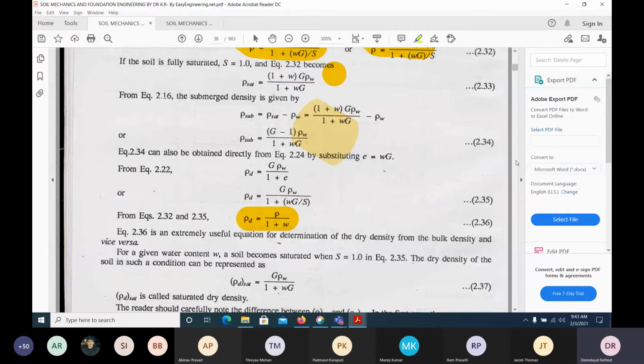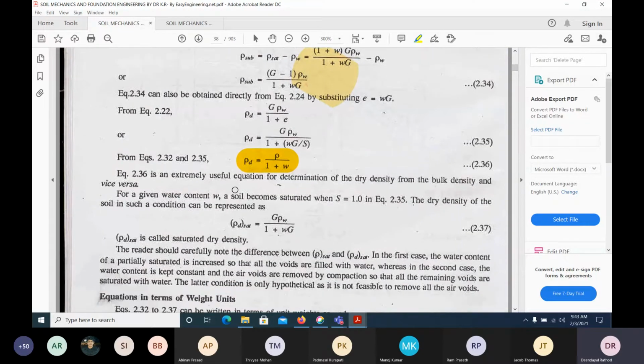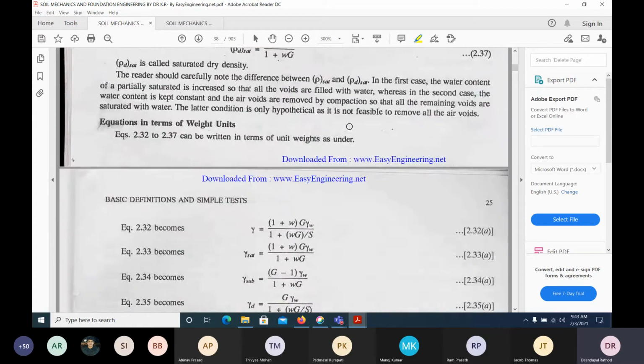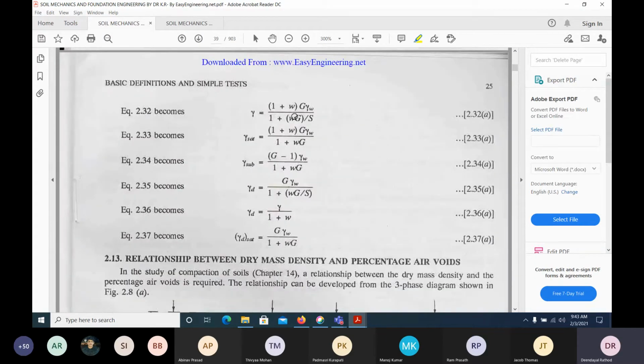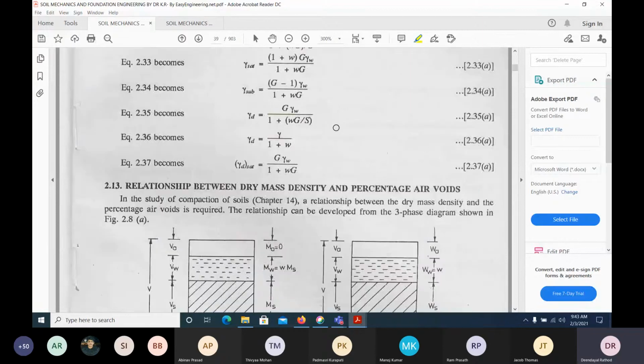See, if you are not following every day, then it would be very difficult for you to understand. So I'm expecting that you are following every day, you are reading it. That's the reason I told you that the exam would be a surprise test. So you have to read this. Likewise, we can derive all the equations, whatever is there. These equations we have all derived: gamma sat, gamma submerged, gamma dry, and so on.